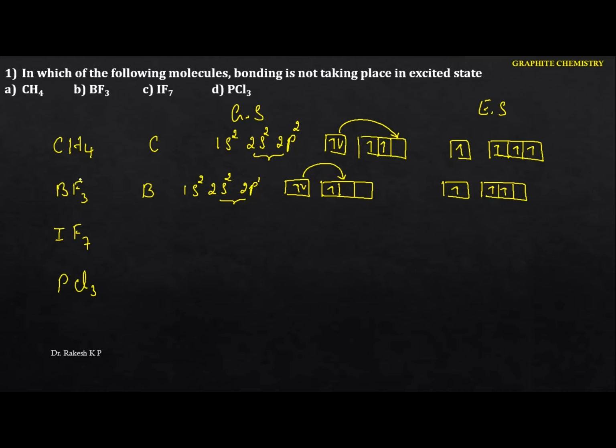So whenever boron combines with fluorine, it gets excited, and here we get 3 unpaired electrons, and here we are going to get boron trifluoride. It is not taking place in the ground state. Okay, see the next one here.